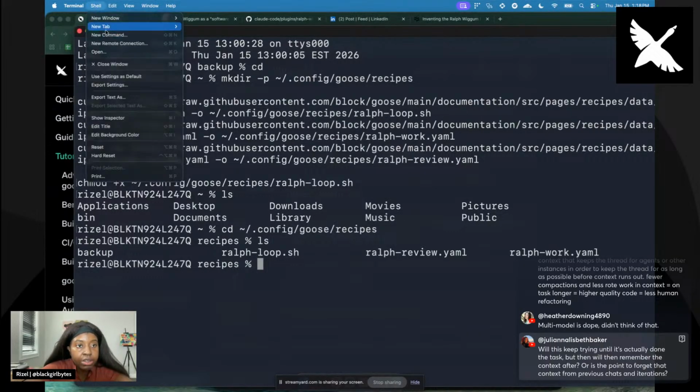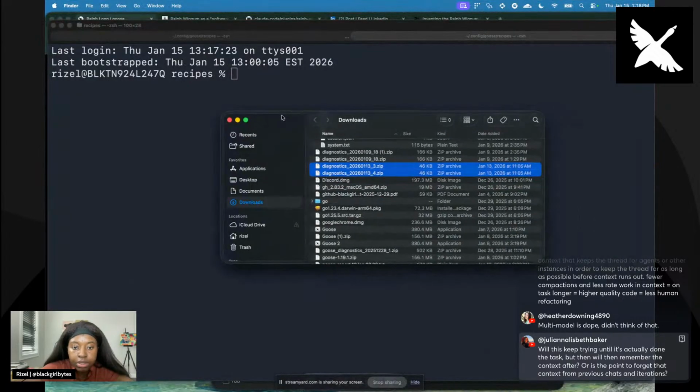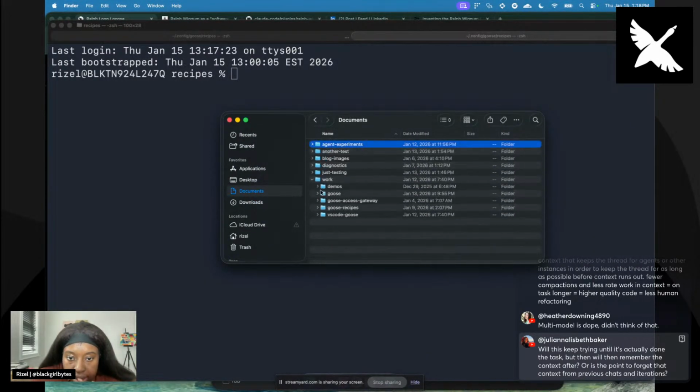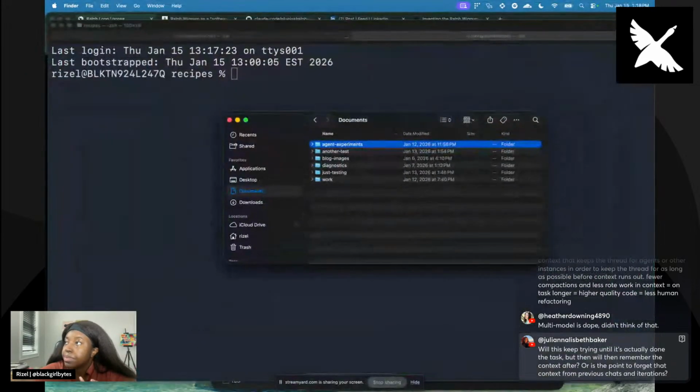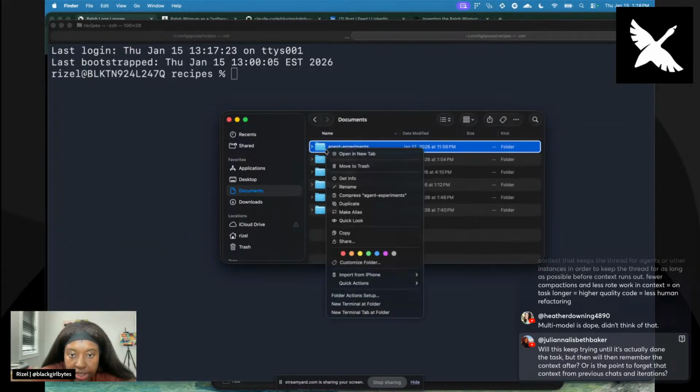I have this large prompt. I'm just going to copy and paste it into here. Okay. I should have prepped a little bit more before this, but I was like, let's just go live. Let's just do this. All right, I'm going to go into agent experiments, and I'm just going to call it live stream demo or something like that.